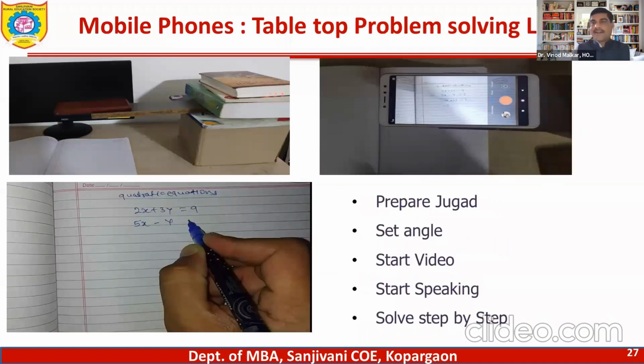Moving ahead, for mathematics problems, a very simple method that I am going to show you. You just arrange some jugaad, it's called the tabletop method. Keep your mobile on a scale, somewhat wooden scale, and give it certain height. Even in drawing you can do this. Arrange your mobile phone as per your sheet, switch on your video and speak step by step. Prepare a jugaad, set the angle for your sheet, start the video, start speaking, and solve step by step. This is also a very effective method.